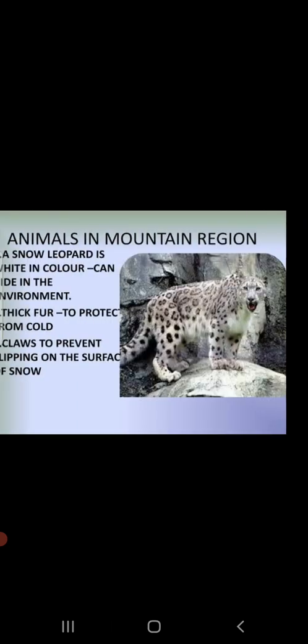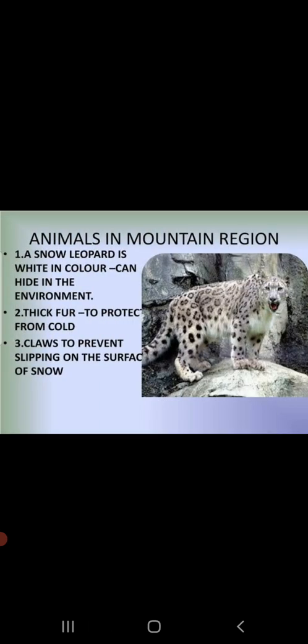In a yak, a very thick coat of fur protects the animal from cold. When the ground is covered with snow, the yak uses its hooves and horns to break the ice and graze on the grass beneath. A snow leopard has a thick layer of fur on its body, including feet and toes, to protect it from the cold.